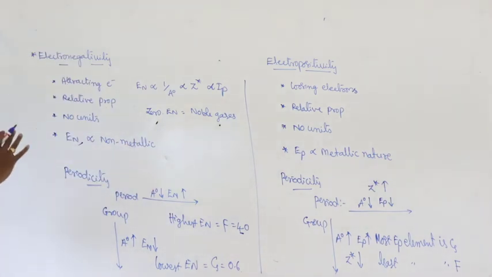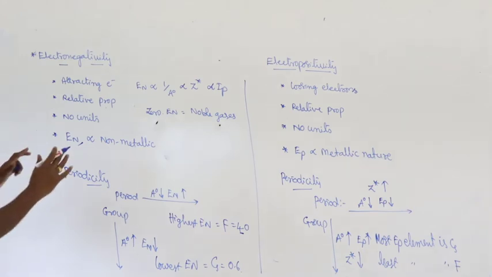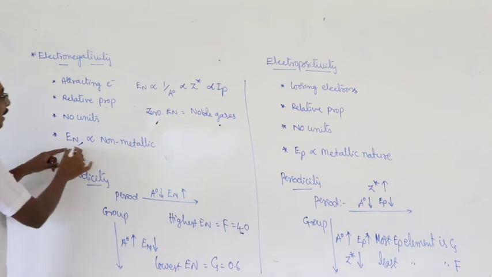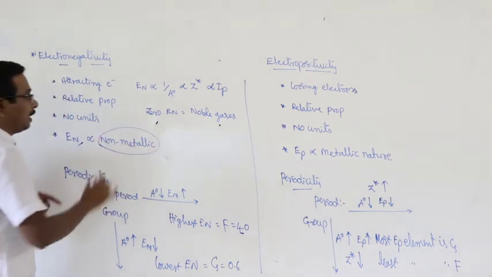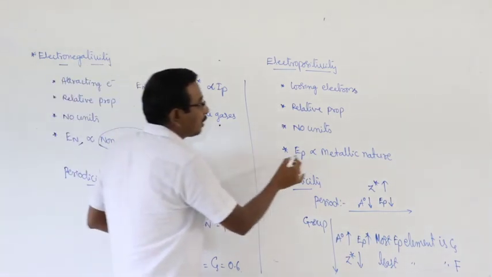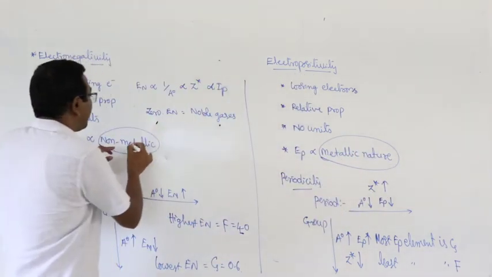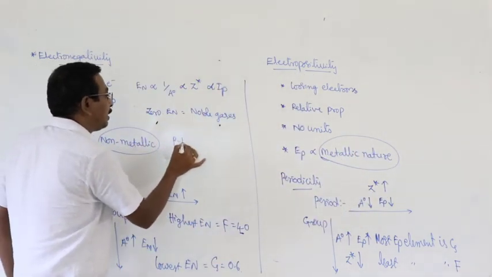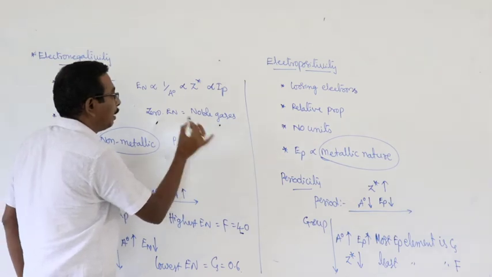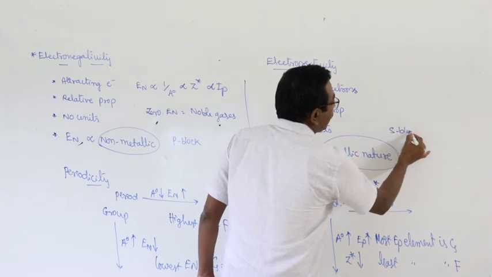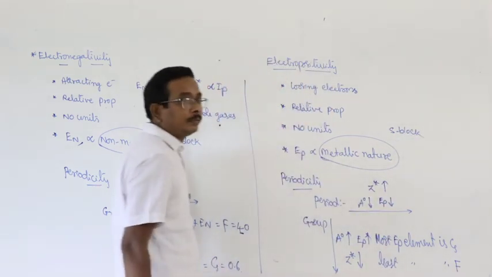This is the comparison of electronegativity and electropositivity. Electronegativity is the direct measure of non-metallic nature and electropositivity is the direct measure of metallic nature. Electronegative elements are present in the P block and electropositive elements are present in the S block.